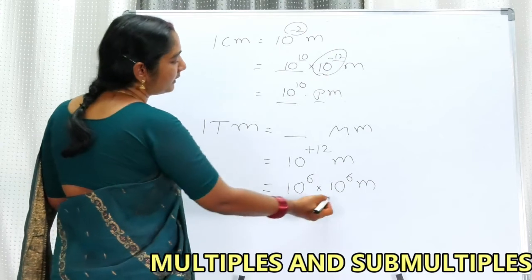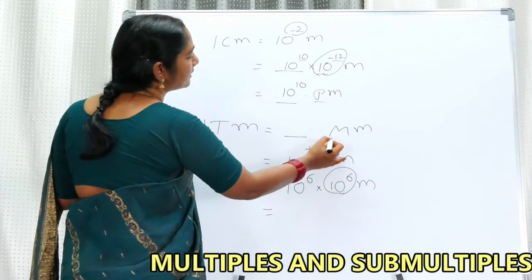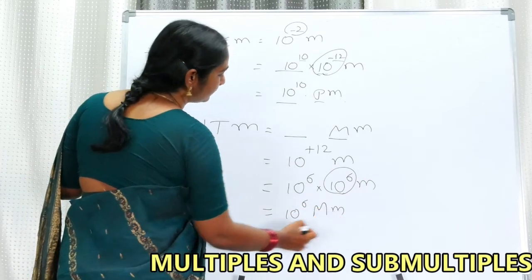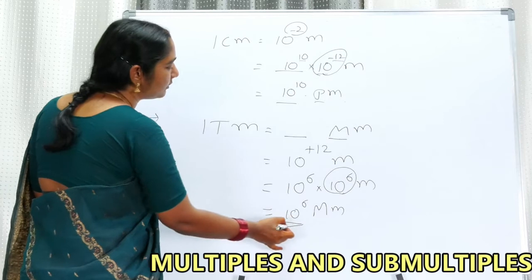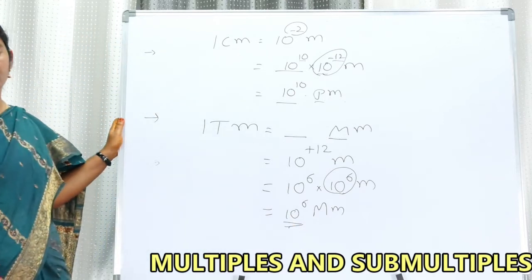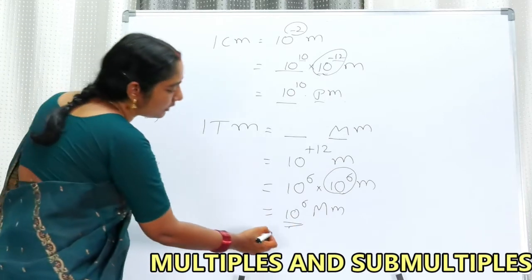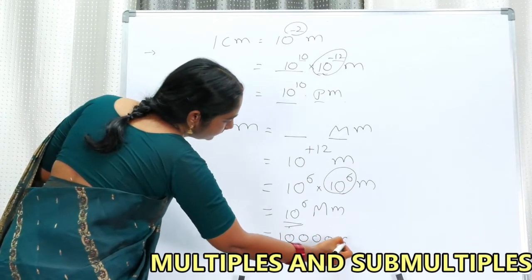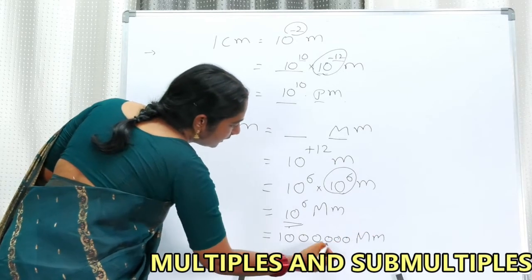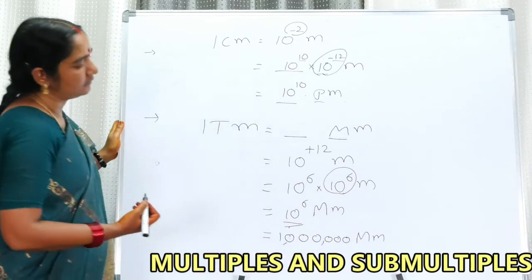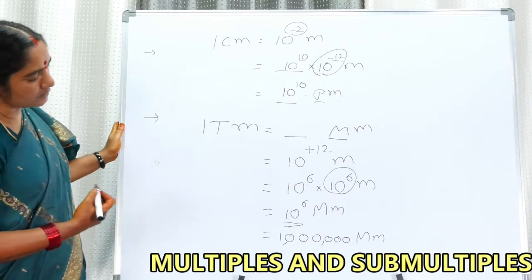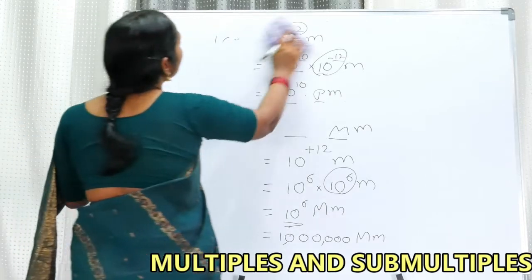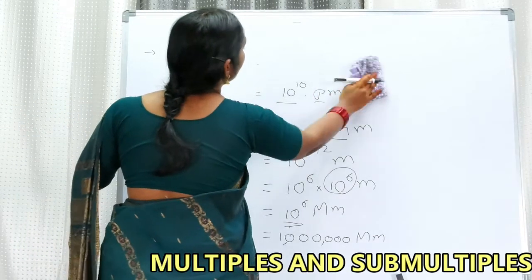In the next step, in the place of 10 to the power of 6, I can replace it with mega. So 10 to the power of 6 megameter. So 1 terameter is equal to dash megameter, that is 10 to the power of 6 megameter, or otherwise 1 followed by 6 zeros megameter, that is 1 million megameter. 1 terameter is equal to 1 million megameter.